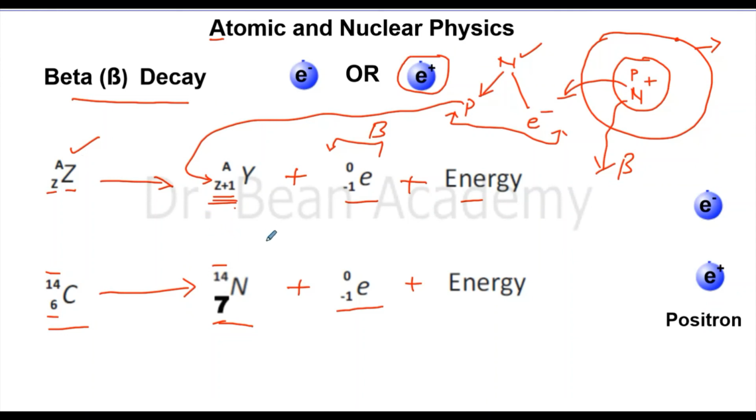This is beta decay. And this is the interesting thing about beta decay, that a neutron transforms into a proton and electron. The proton remains in the nucleus, the electron comes out. So this is why we always add plus 1 in the atomic number, but mass remains the same.